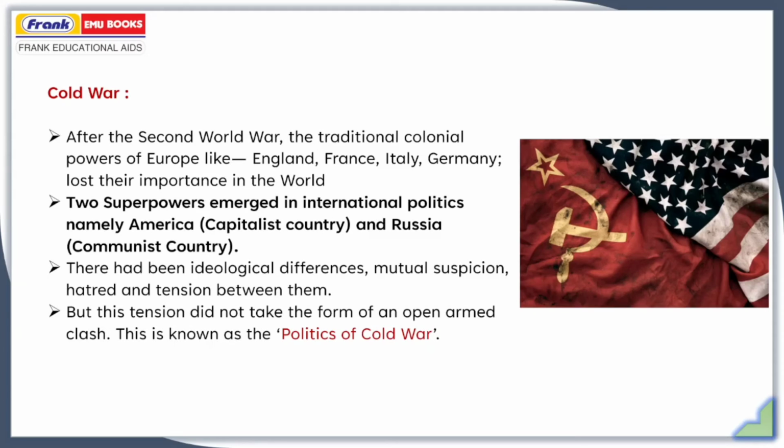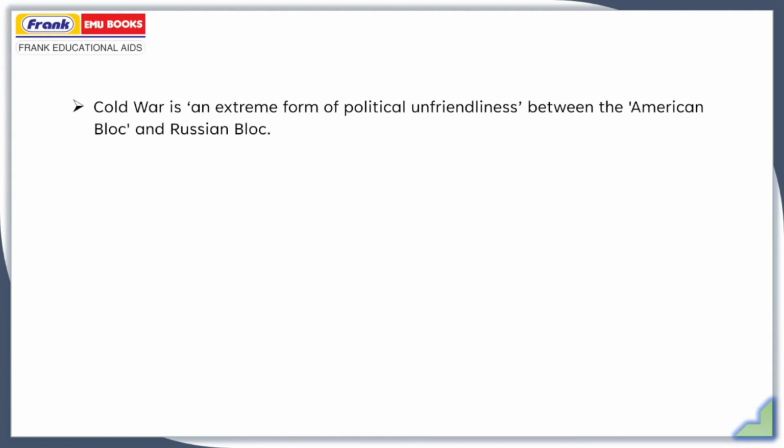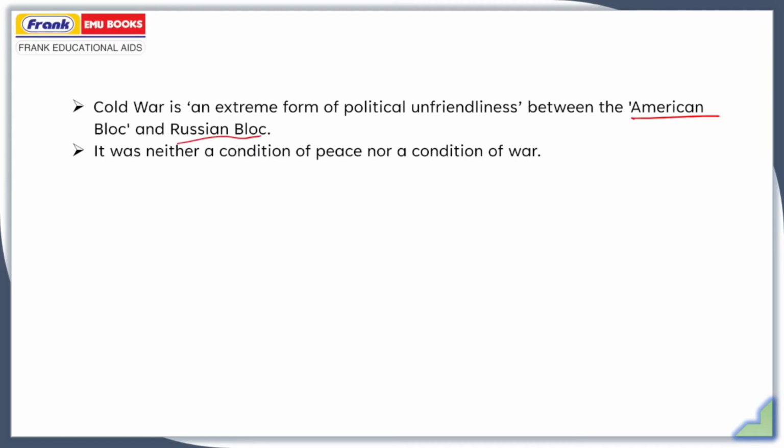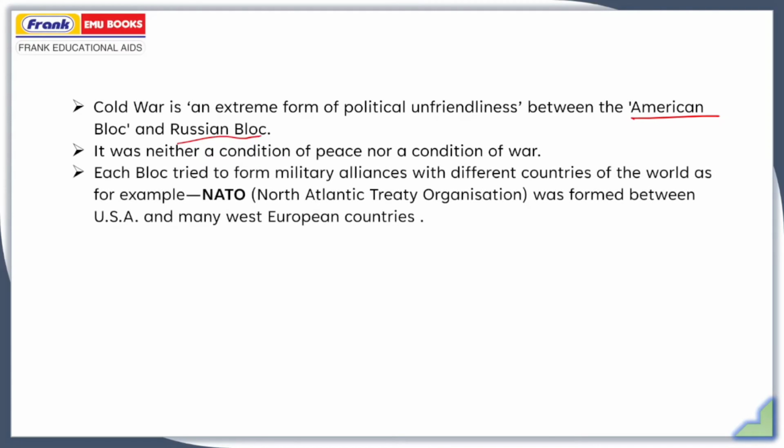This is known as the politics of Cold War. This was a war of words. There had been uneasy peace. So you can say that Cold War is an extreme form of political unfriendliness between the American bloc and the Russian bloc. The American bloc can be termed as the Western bloc and the Russian bloc can be termed as the Eastern bloc. It was neither a condition of peace nor a condition of war.